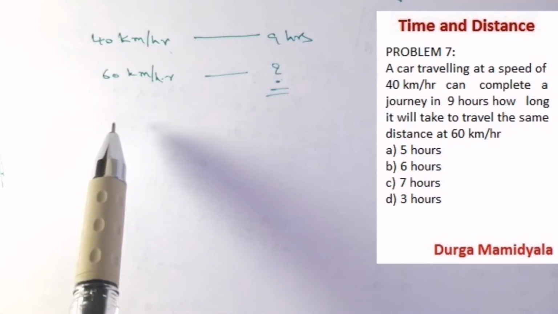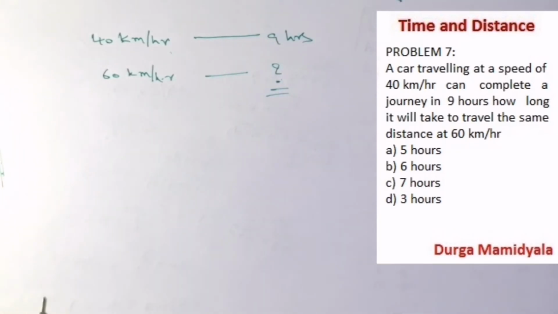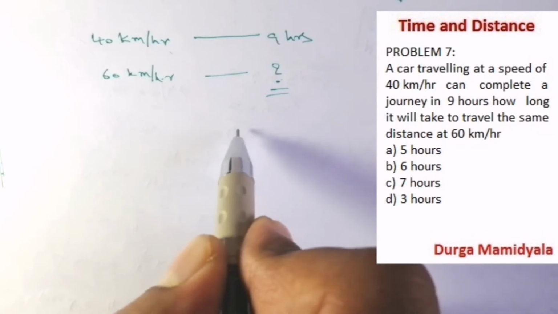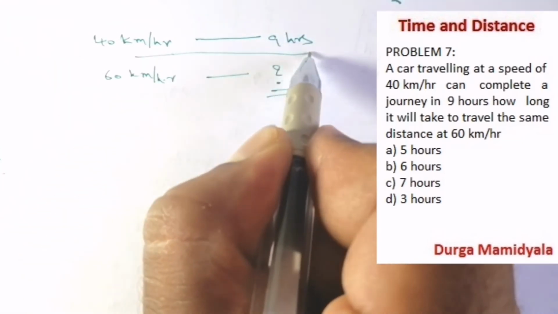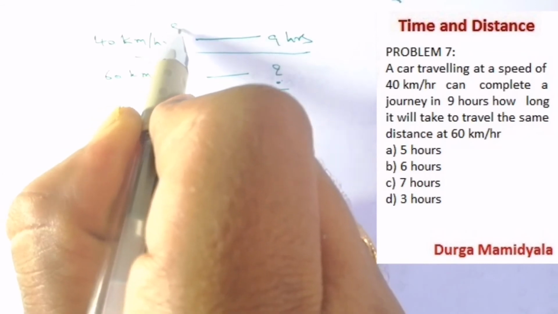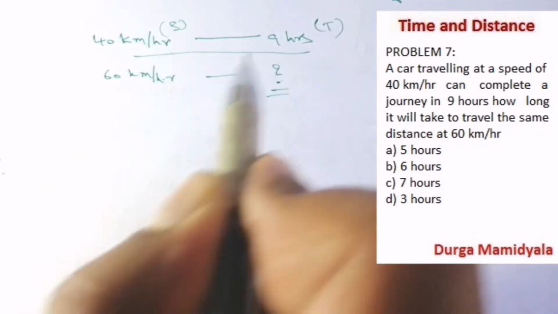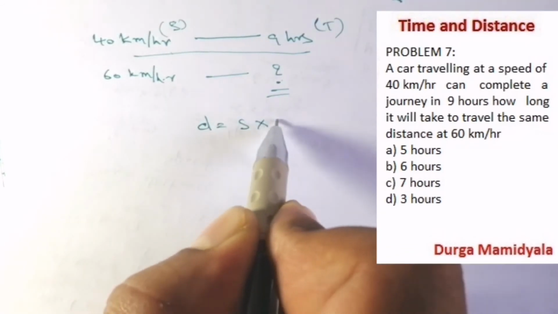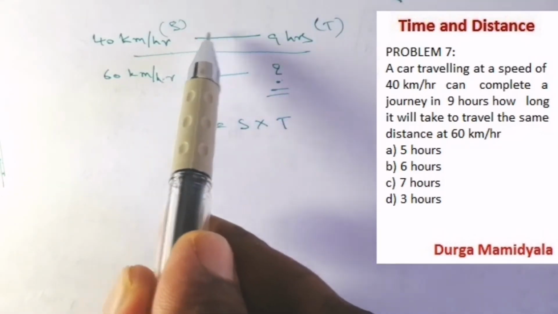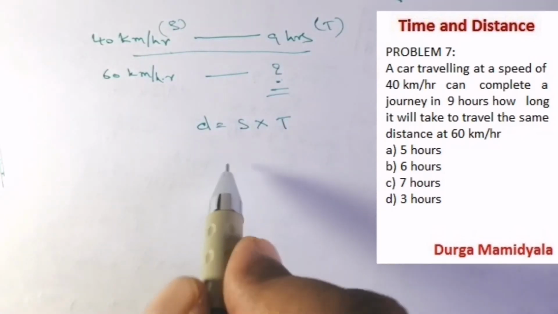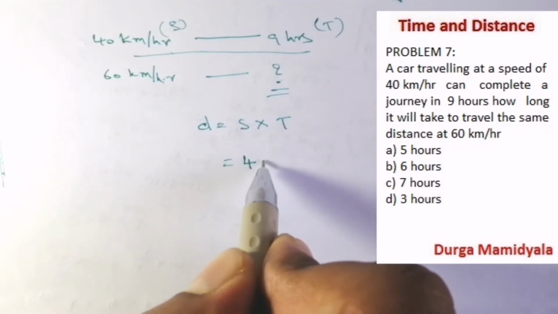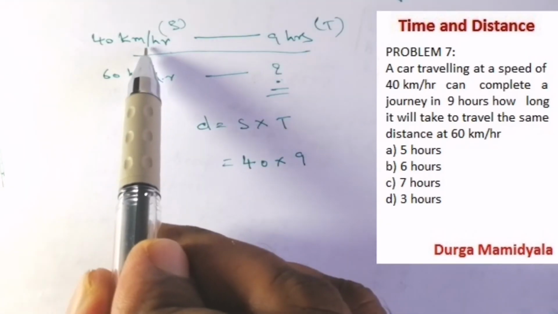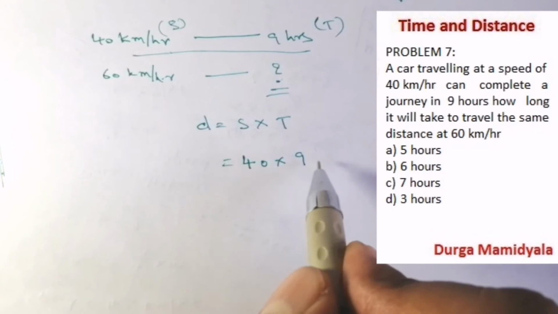But firstly, let us solve with the formula method. We have the speed and the time, so we can easily find the distance. Distance is nothing but speed into time. The speed is in kilometers per hour and the time is in hours, so no conversion is needed. So 40 into 9. What do we get, meters or kilometers? It's kilometers.